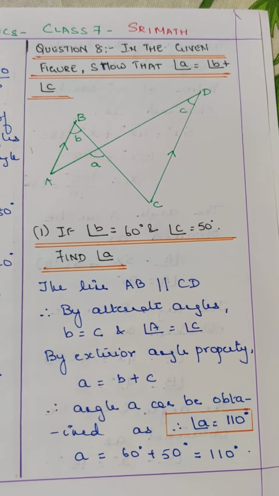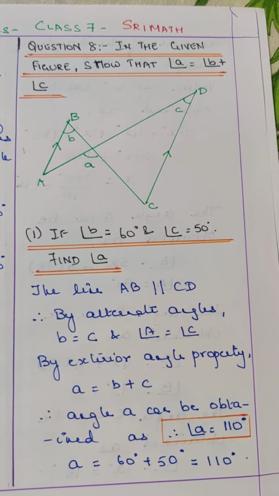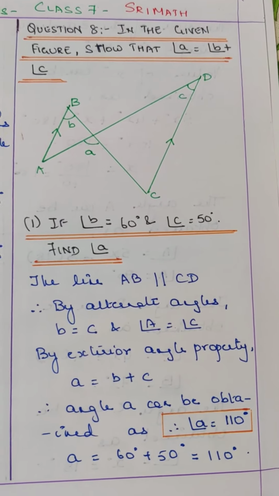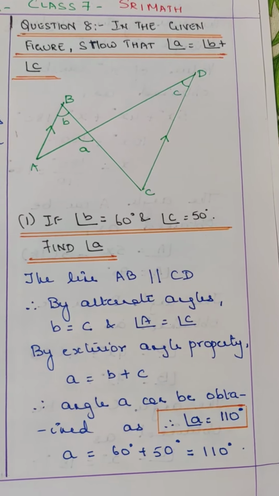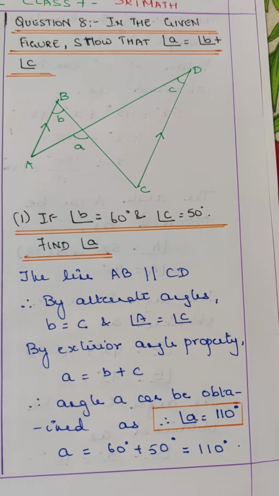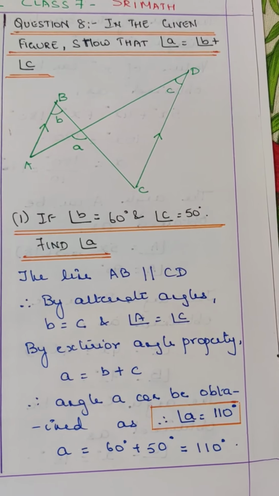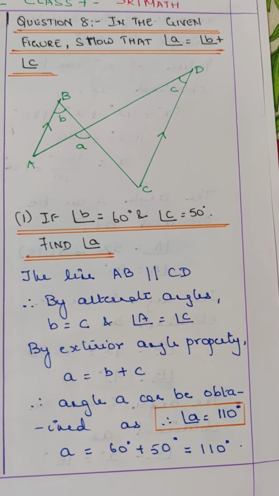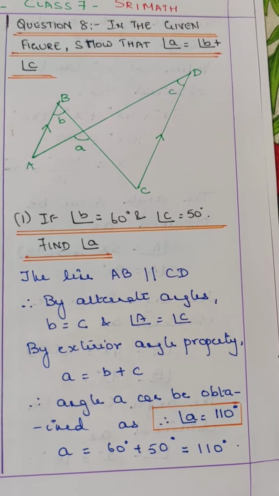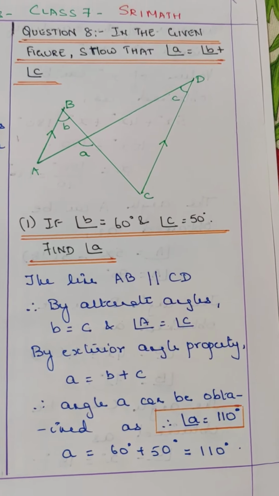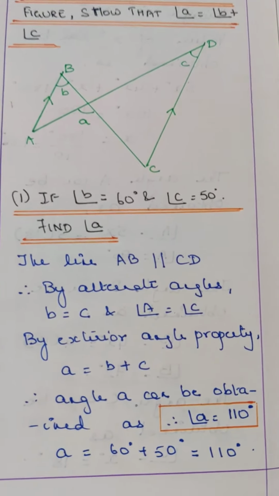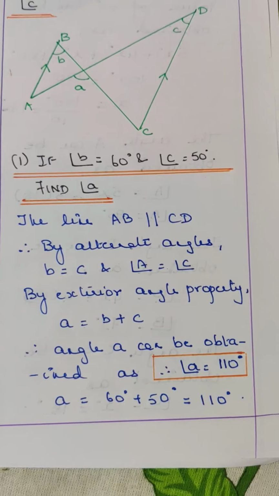Let's move on to question number 8. The given figure shows that angle A is equal to angle B plus C. In the first option, if angle B is equal to 60 degrees and angle C is equal to 50 degrees, find A. The line AB is parallel to CD. By alternate angles, B is equal to C and angle A is equal to angle C. By exterior angle property, A is equal to B plus C. Therefore, angle A is equal to 60 degrees plus 50 degrees, that is equal to 110 degrees. Just pausing for a few seconds for you to understand the simplification.